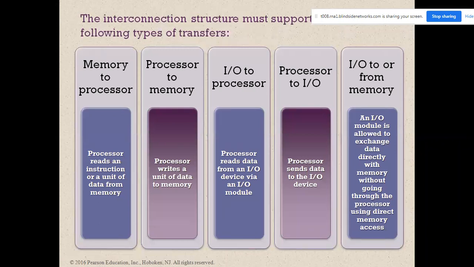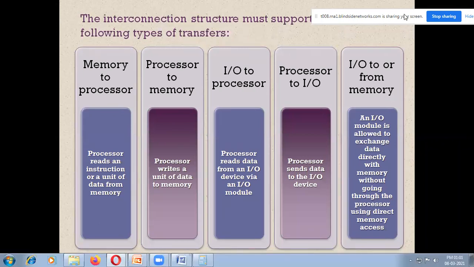The interconnection structure must support the following types of transfer. What are the different transfers possible? Memory to processor, processor to memory, IO to processor, processor to IO, and IO to or from memory.